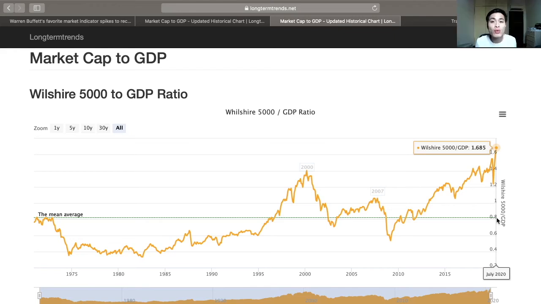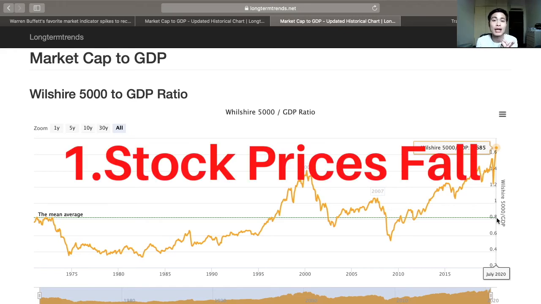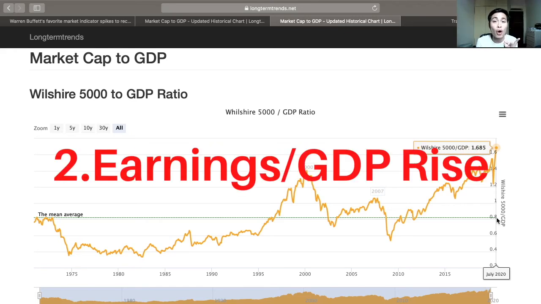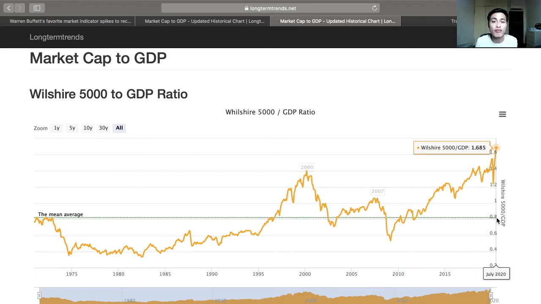There are two main ways that the market cap to GDP ratio can move back closer to its mean. The first way is for stock prices to decline, and the second way is for earnings or GDP to increase moving forward. It can also be a combination of both. Right now, based on the market cap to GDP ratio, the overall US stock market definitely looks a bit overvalued. That said, even though the overall US stock market might look overvalued right now, it does not mean that it cannot remain overvalued for the months and weeks ahead.